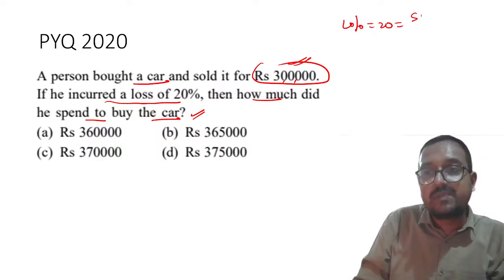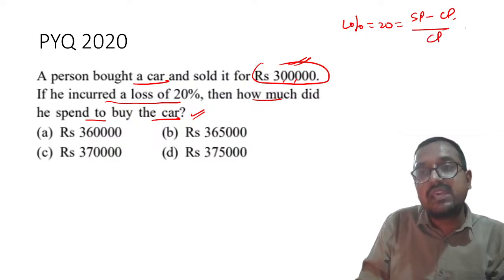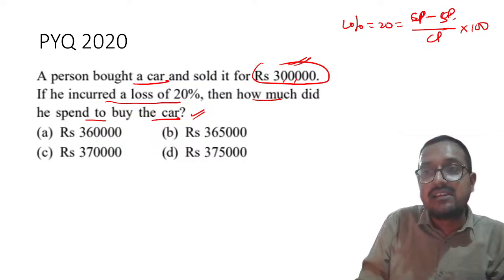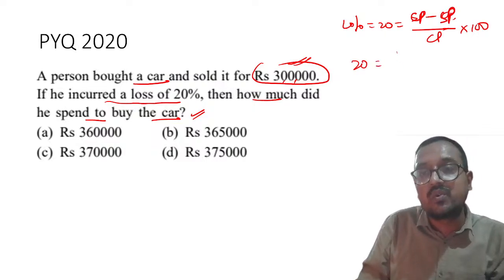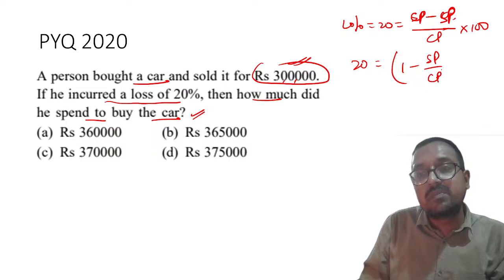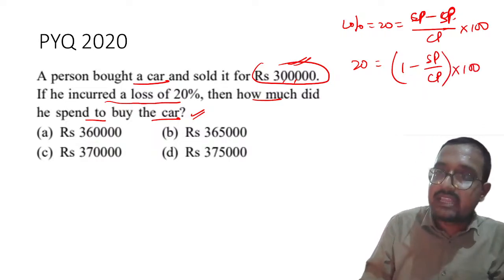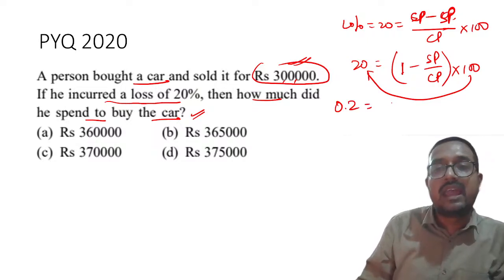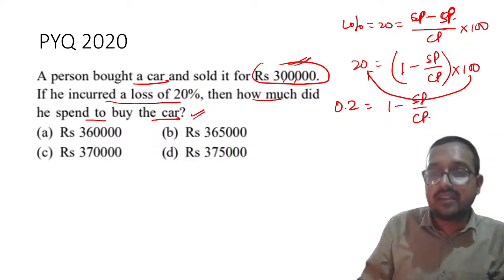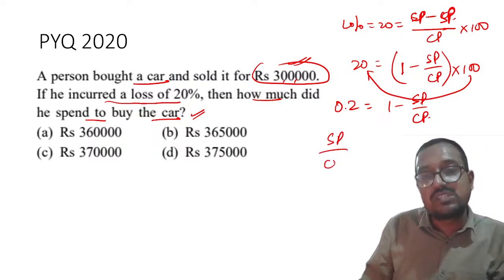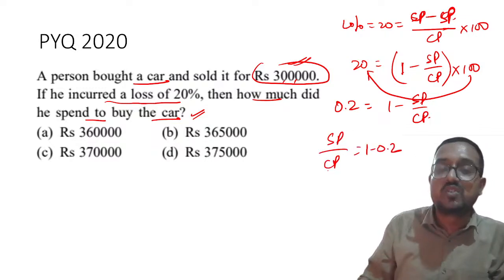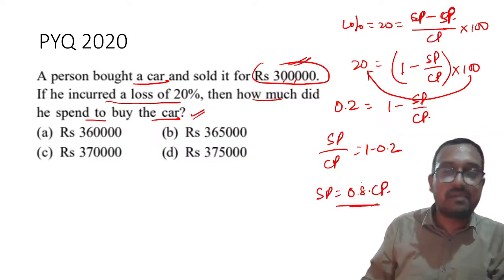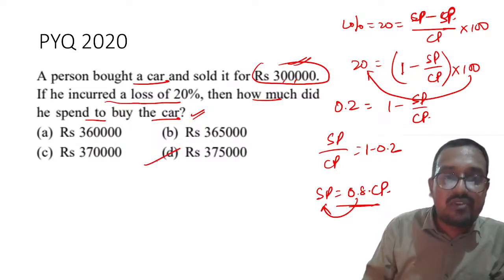Now you know that SP minus CP upon CP into 100, right? Sorry, CP minus SP will be there, right? So 20 is equal to 1 minus SP upon CP into 100, right? I can write it like that. Now let me put it over here. So this will become 0.2, right? And it will become 1 minus SP upon CP, right? So now I will change the sides. SP upon CP is equal to 1 minus 0.2. So this will become SP is equal to 0.8 times CP. So this will be divided, and by that you will get this answer.